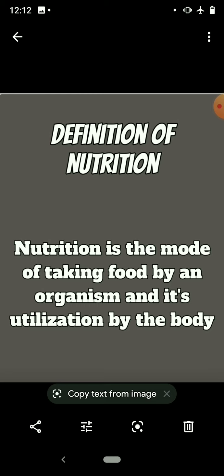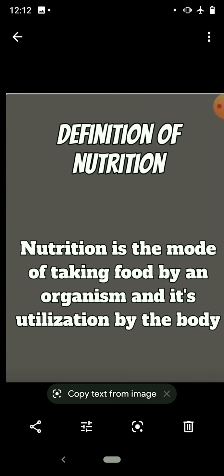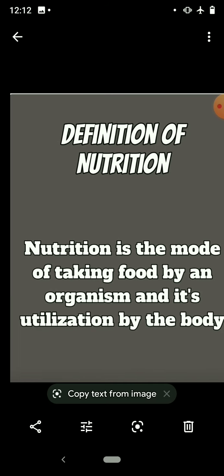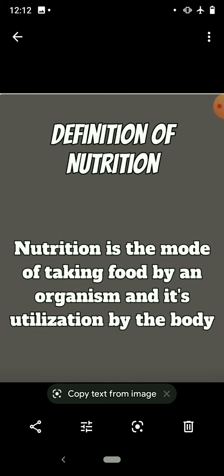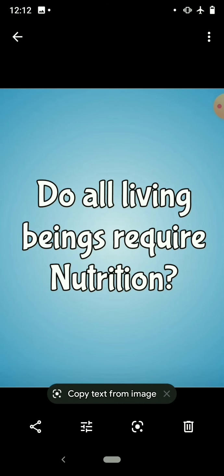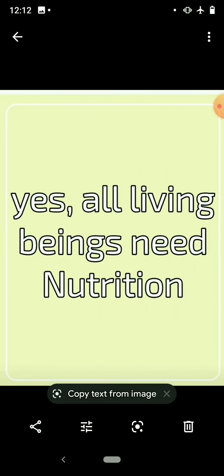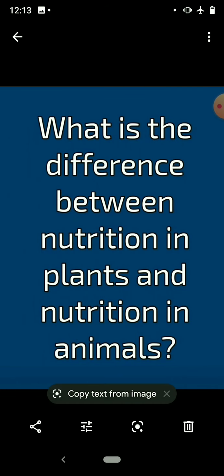What is the mode of taking food by us? We bring vegetables, fruits, etc., fish, egg, etc. from the market. We cook it, we heat it, we boil it, and then we consume. Isn't it? Then the body produces energy. So this process is called nutrition. You have to write and keep this definition and learn it. So next we have to think, do all living beings require nutrition? Yes, all living beings need nutrition.